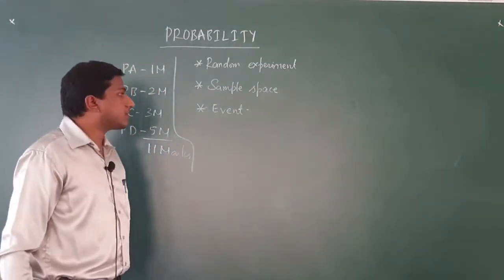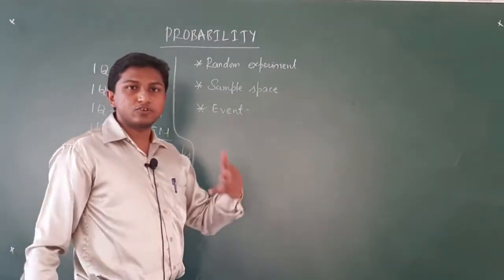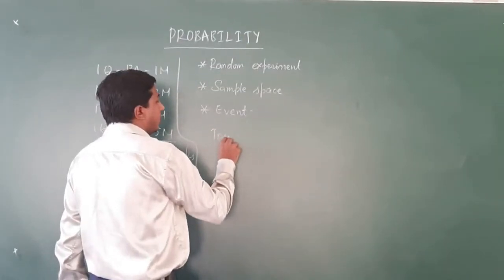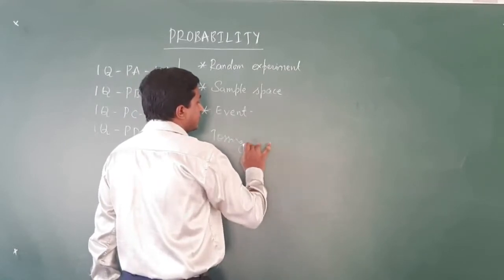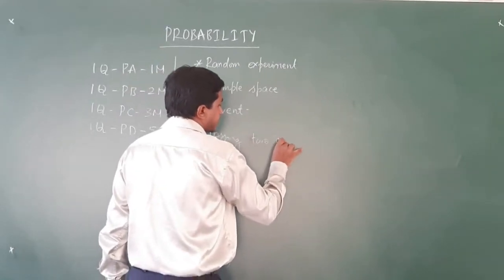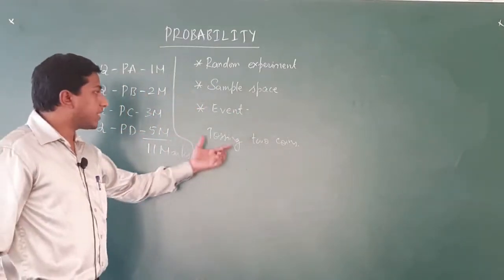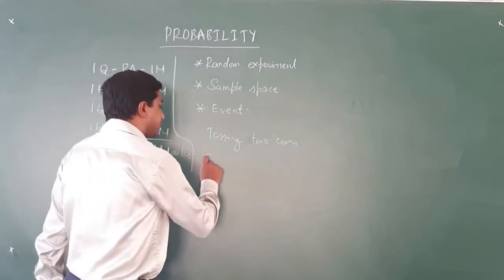Okay, we will take the same example of tossing 3 coins. So the random experiment is tossing 3 coins. In this random experiment, we can think about writing its sample space. What is the sample space?